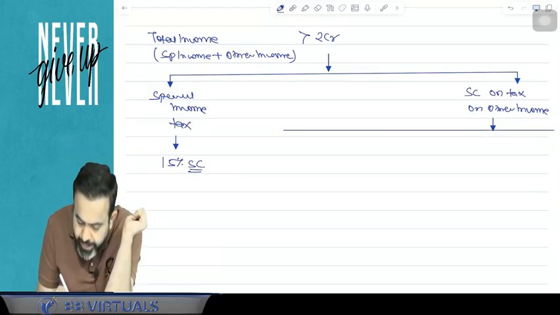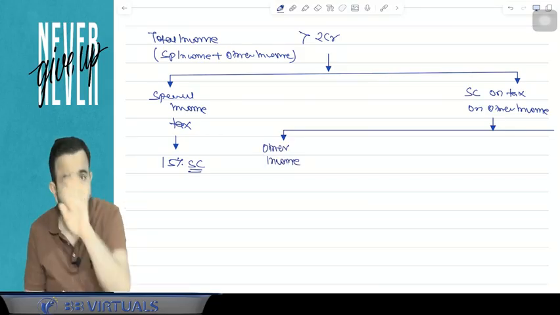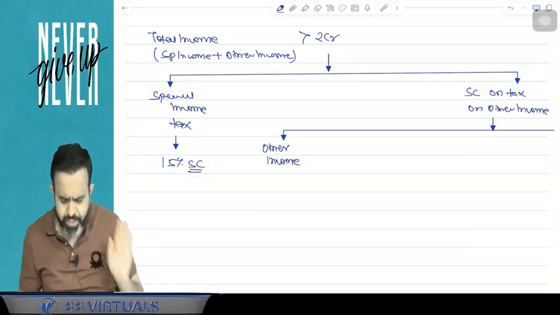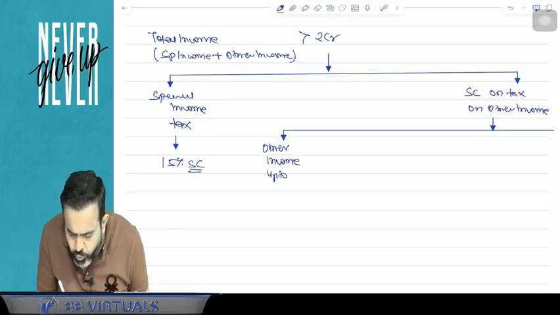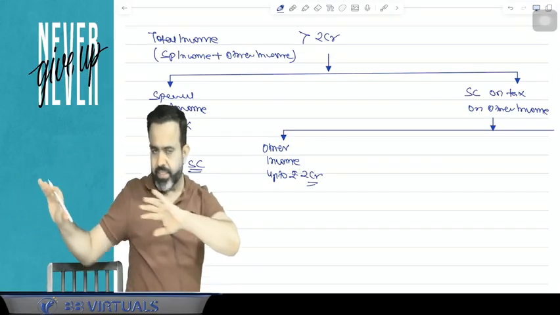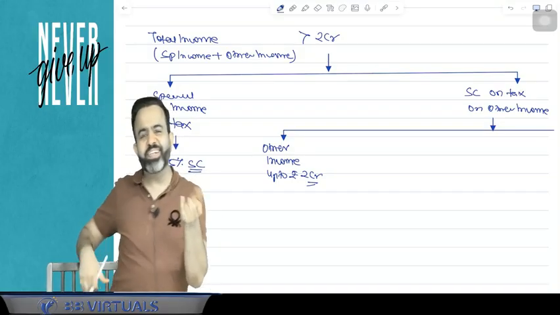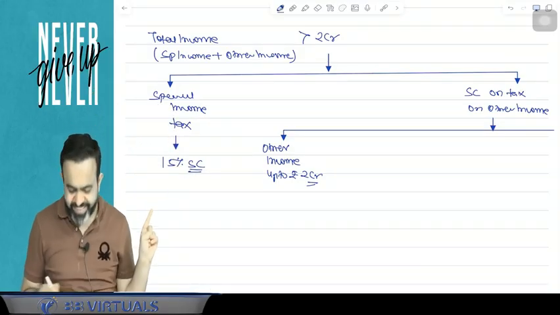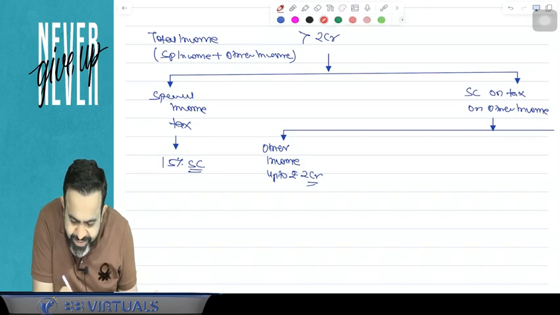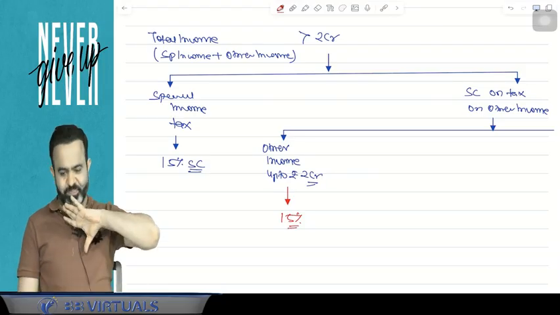So first, if your other income, just ignore the special income. If other income is up to rupees 2 crore, that is, the balance income is not more than 2 crore, within the limit of 2 crore, then surcharge is applicable at the rate of 15%. So here, guys, surcharge is applicable at the rate of 15%.